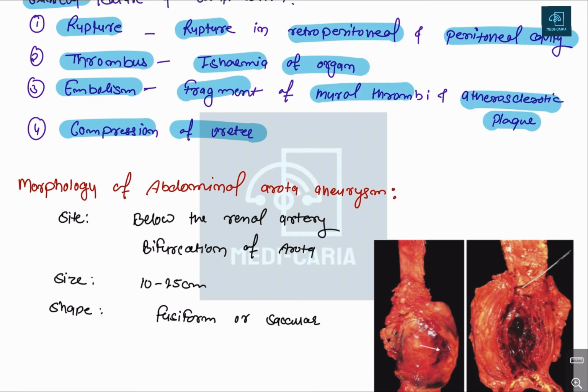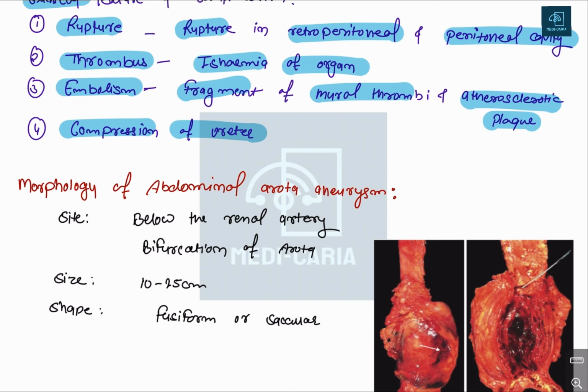What is the embolism? Embolism is a fragment of the clotted blood or clot. Okay, that is called thrombi and atherosclerotic plug that cause the embolism. Embolism is basically a movable thrombus that can move in the arteries, move in the vessels, and accumulate in the very small micro vessels and cause ischemia to the organ.